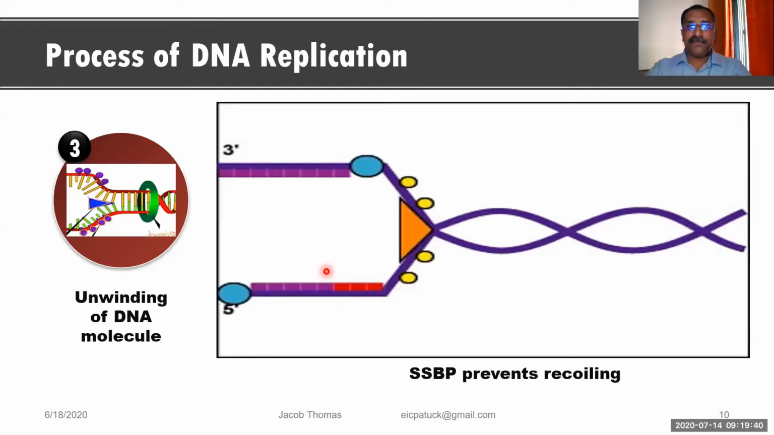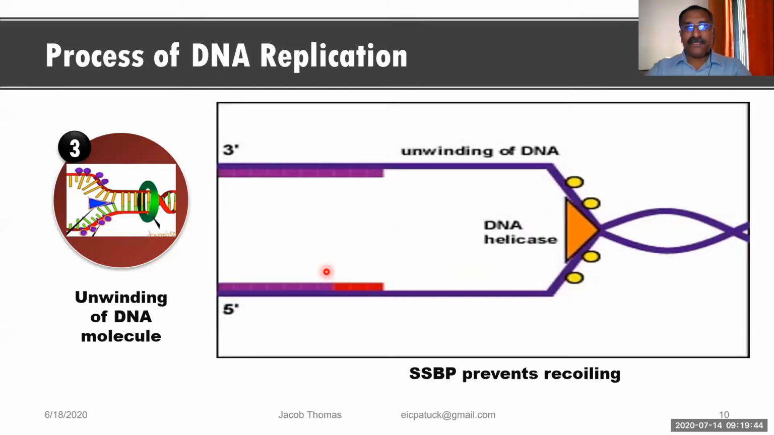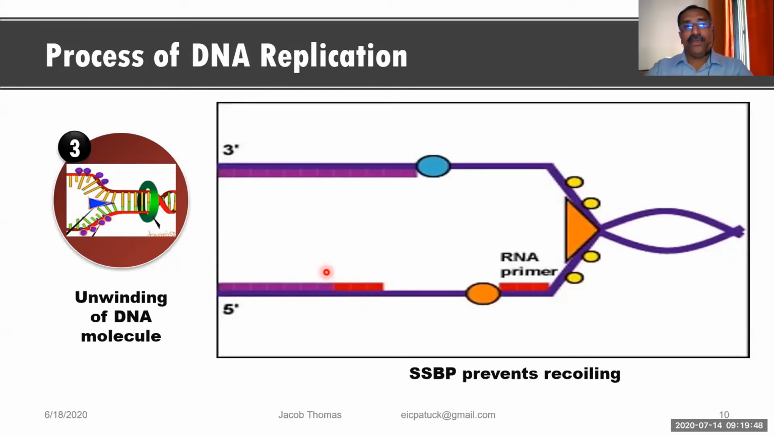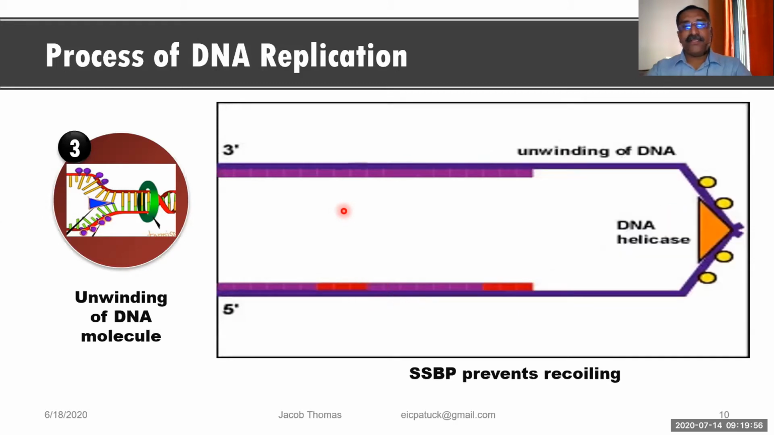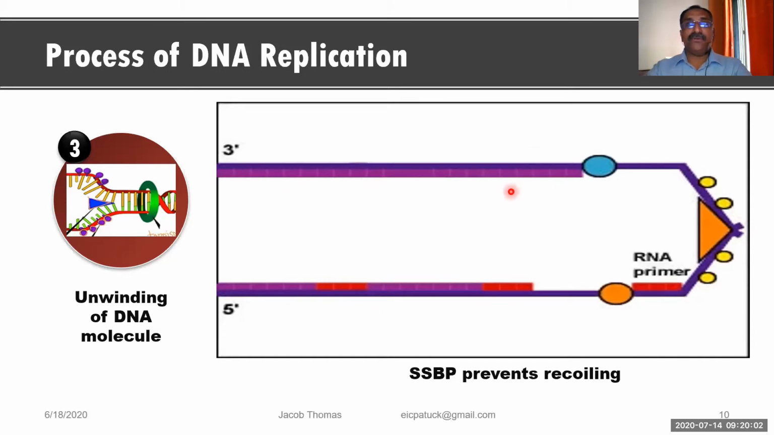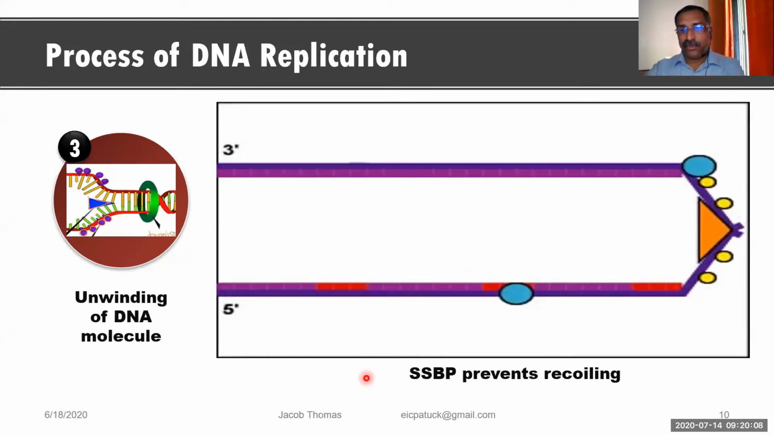Remember, we are seeing all these things stepwise, but don't think that once one gets over, then we go to the next. No, nothing like that. On one side, the origin is formed, the replication fork is formed, the helicase enzyme is acting on it, and at the same time, wherever the strands are getting separated, the new strands are simultaneously getting synthesized. So all these things are going on simultaneously, that you have to keep in mind.